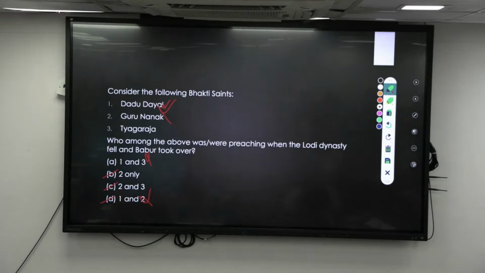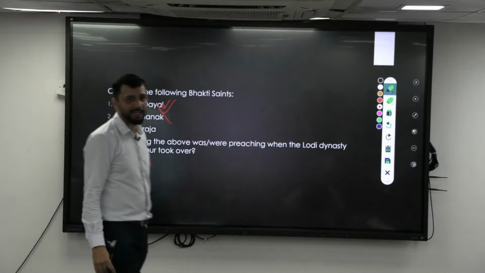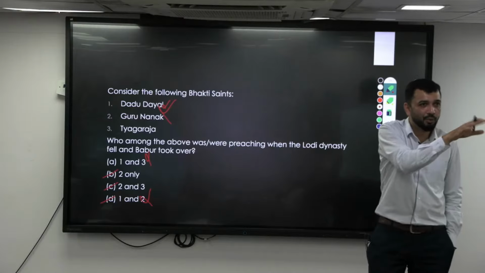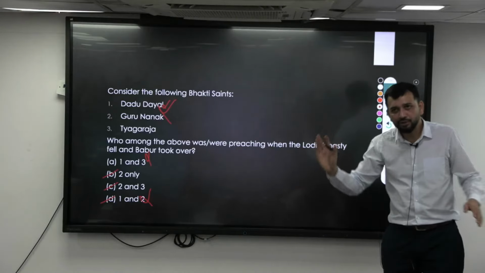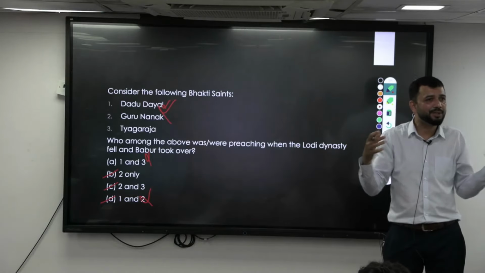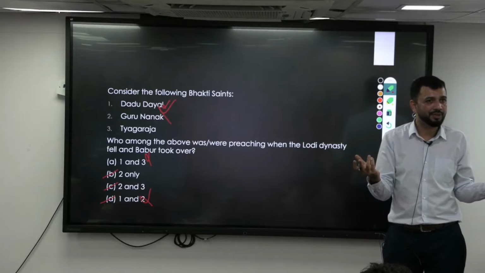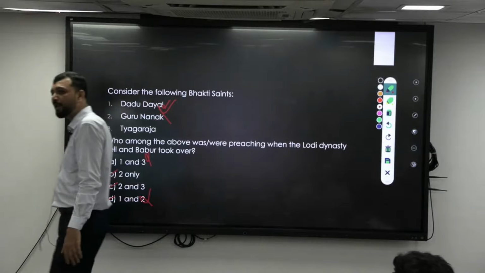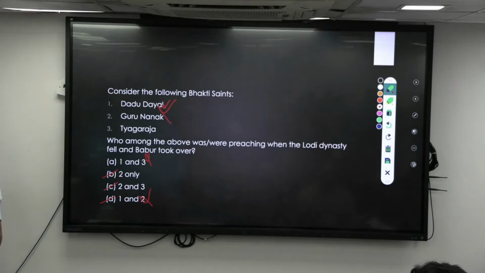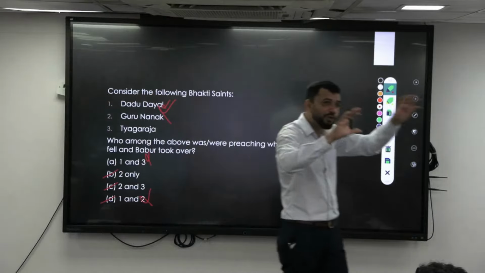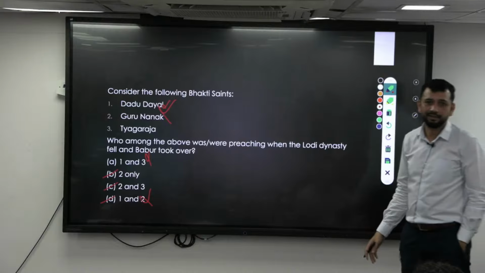The First Battle of Panipat is what we are being asked about, so having the broader understanding of that, again the king's contemporary saints. Again, if you look at how the question is being asked, why this question? Many a time people fail. They would have studied Guru Nanak in detail separately, mugging up all his contributions. When this kind of question comes in the exam, they have not prepared this dimension itself. That is why the question becomes very tough. But if you have prepared, many of the questions from this set would have been very easy. This is what they are checking: during whose time he was there, which time this was. They are also linking it to the contemporary things that were happening.